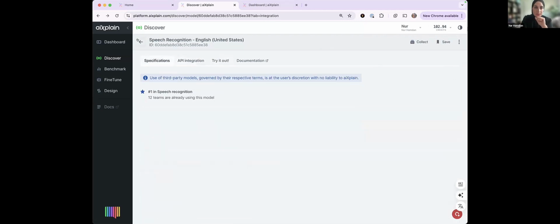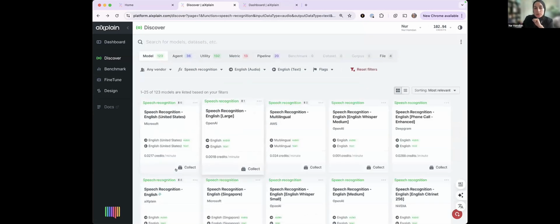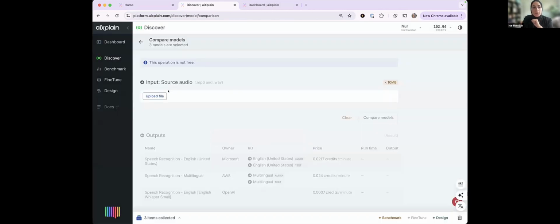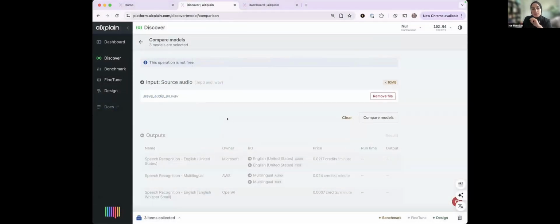If I go back to the main page where I selected the speech recognition model, because I have so many, I also have the option to collect a few of those and try them side by side. So I could collect a few and then click here at compare models. And I can upload that file again and see how different models compare in terms of pricing, which I see immediately, the different pricing in terms of runtime, and the subjective output. This is really you making the decision based on preference of the output.